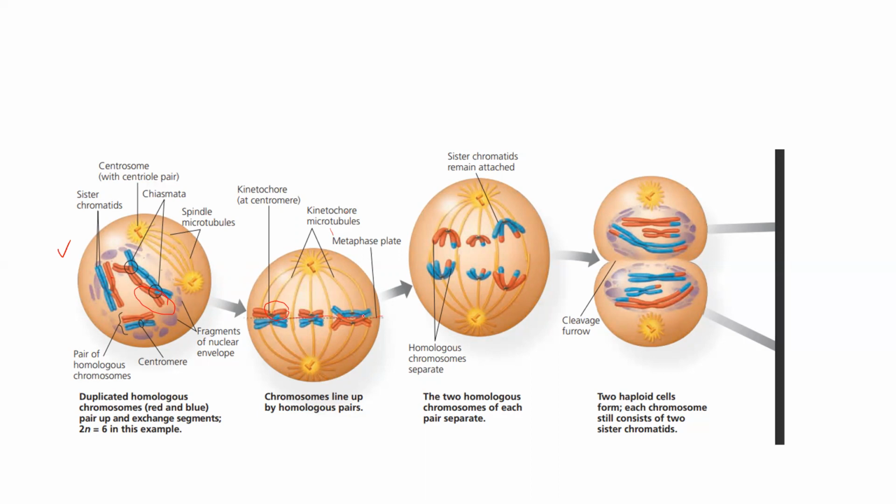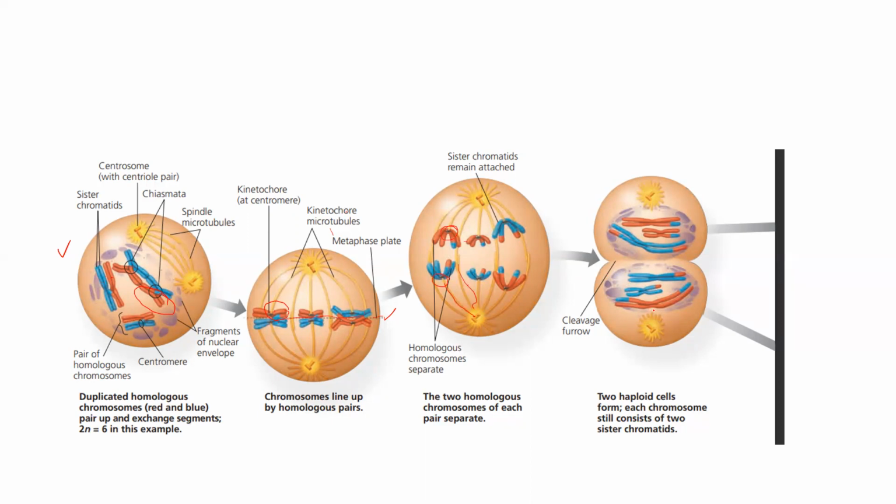Okay, two of them have got attached, and they are getting lined up in the midline. Now what happens is they are getting separated. After crossing over, after recombination of genes, in metaphase 1 the tetrads are attached to the spindle fibers at their centromeres. Centromeres are here. These are the spindle fibers attached to the centromeres, and in early anaphase they are getting separated.